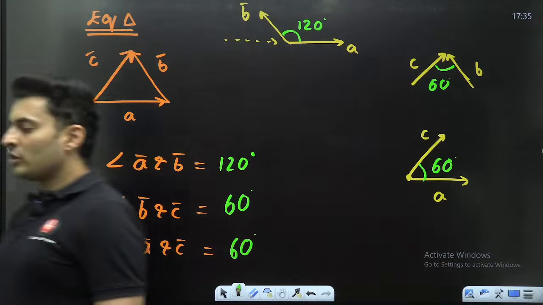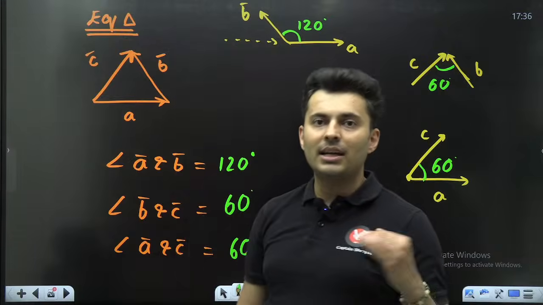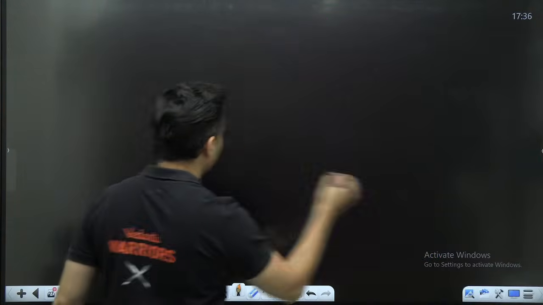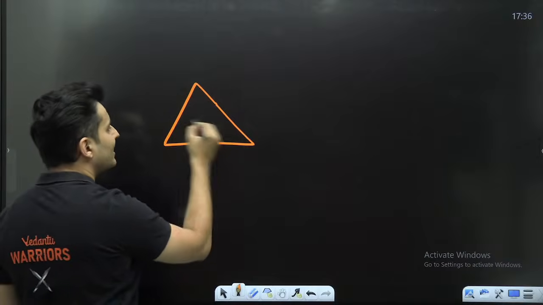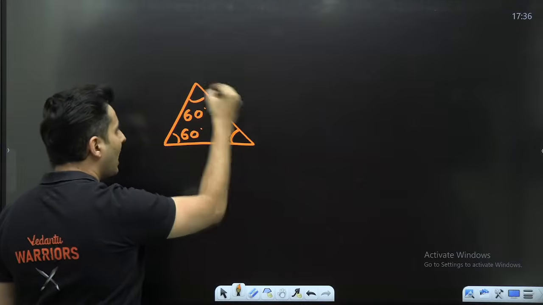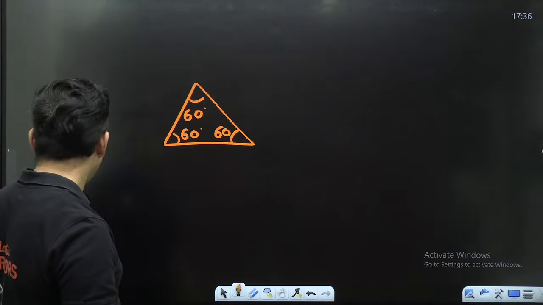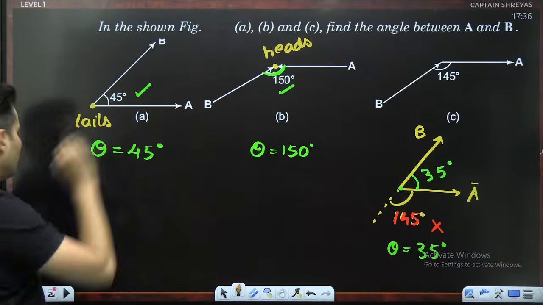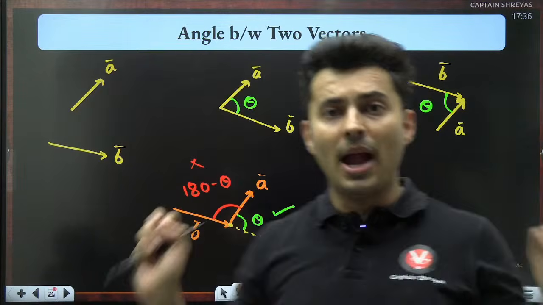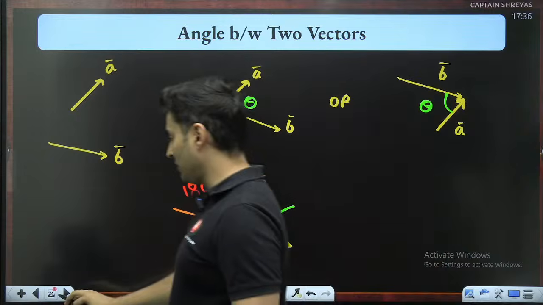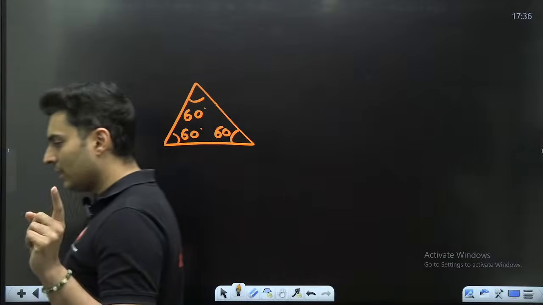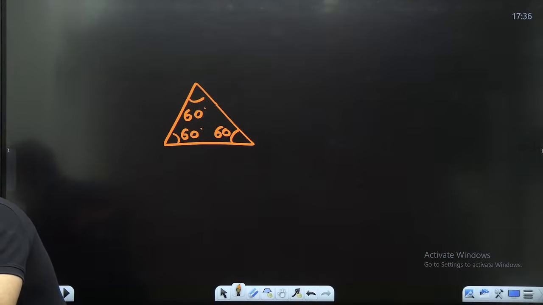So the difference between your school level teaching and this level teaching is that in your regular school, you never had arrow marks. You had sides. This used to be 60, 60, 60. You never had arrows. The moment arrows come, then the angle's definition changes. When there is an arrow mark, you have to use this definition. Is that clear? When there is no arrow mark, then it doesn't really matter. I hope this is very, very clear.